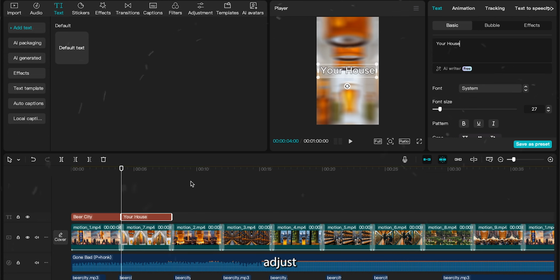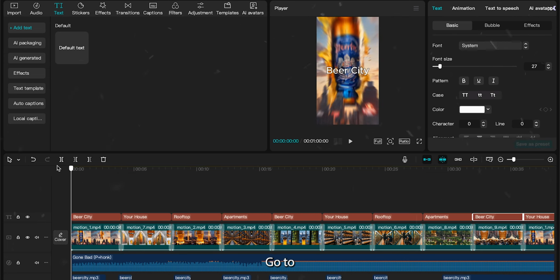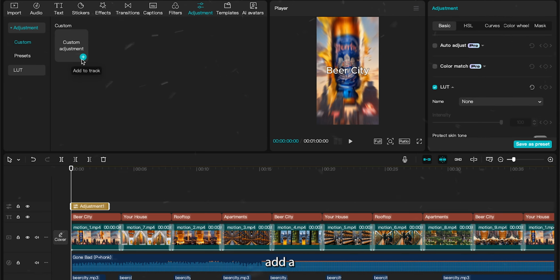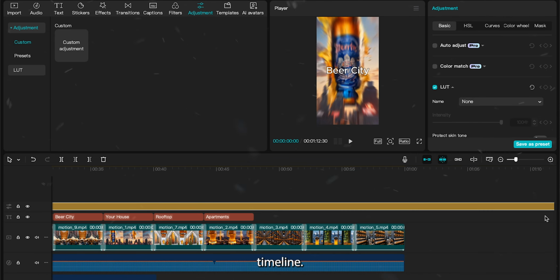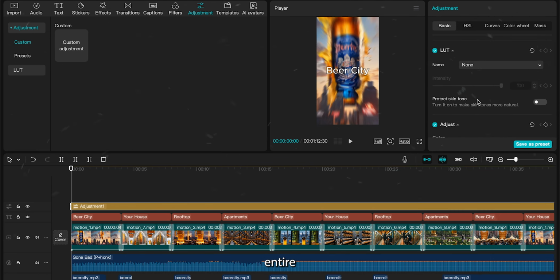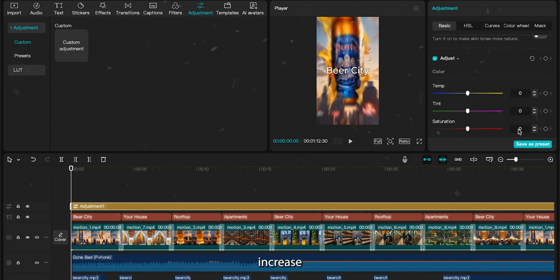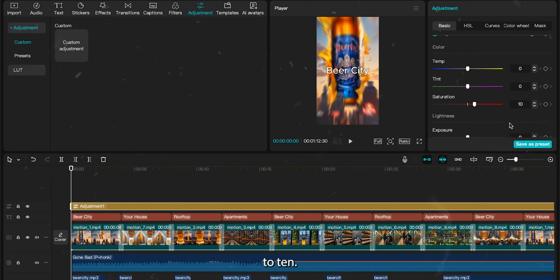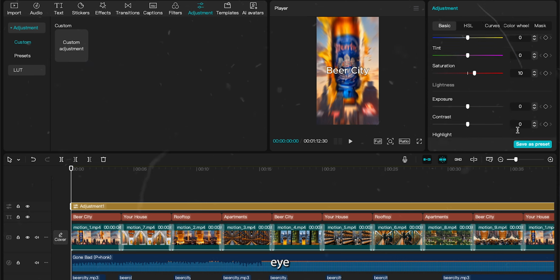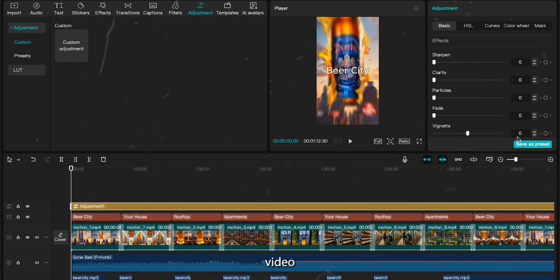Finally, let's adjust the video's colors to make it pop. Go to Adjustments in the top right and add a custom adjustment layer to your timeline. Stretch the layer so it covers the entire duration of the video. Then, increase the saturation value to 10. This will make the colors more vibrant and eye-catching. And that's it. Our video is done.